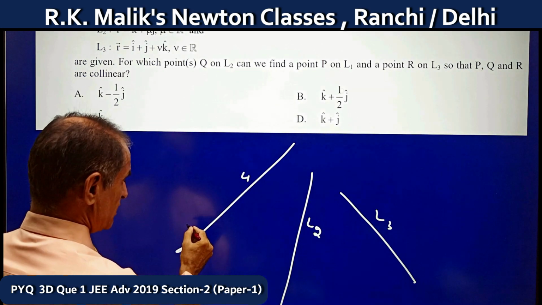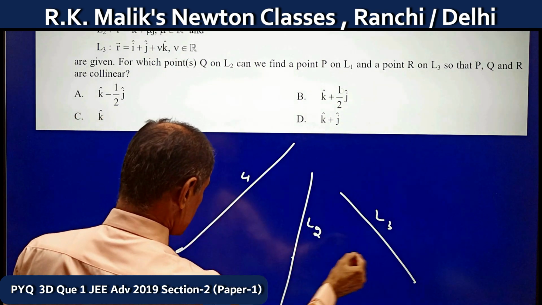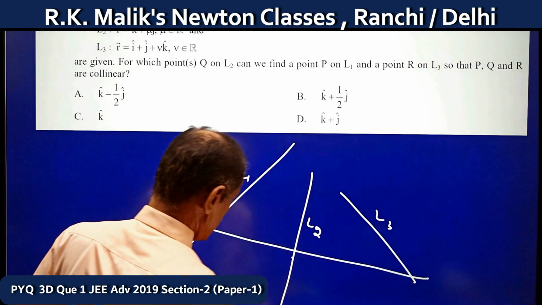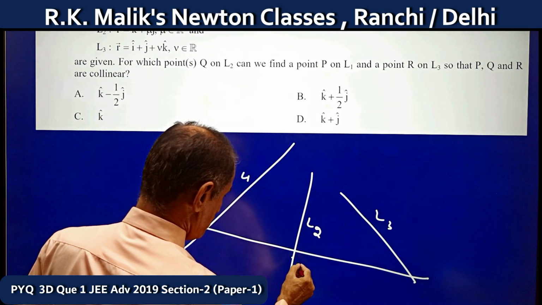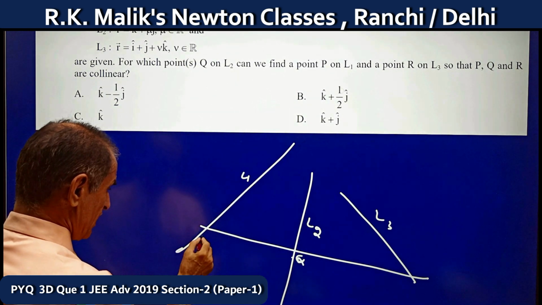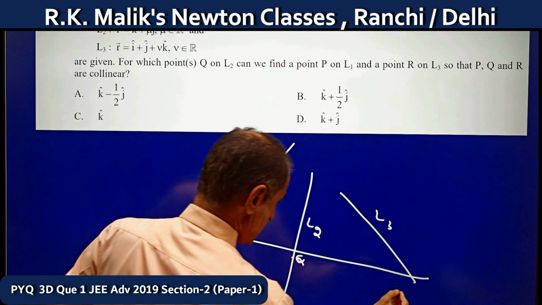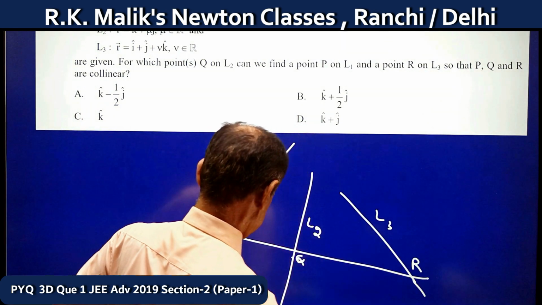A line passing through Q and cutting both these lines passes through the point Q. The point where this line cuts L1 is P, and this is the point R where it cuts L3.